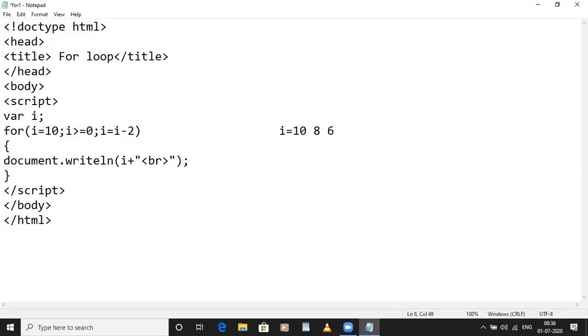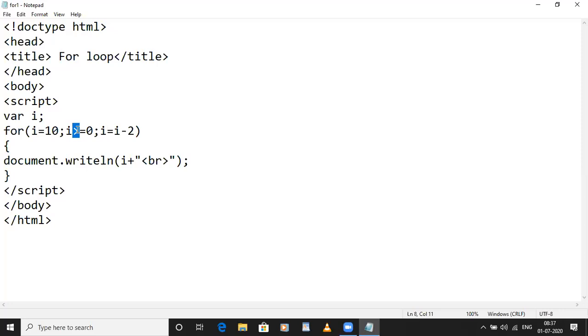So have you understood the execution in reverse order? Yes or no? Yes, ma'am. So for printing the numbers in reverse order, you need to just change the loop. The initializing value will be the last value which you need to print. Then here also the operator will change: instead of less than you should write greater than, as it is in reverse order, so you need to reverse the whole statement.